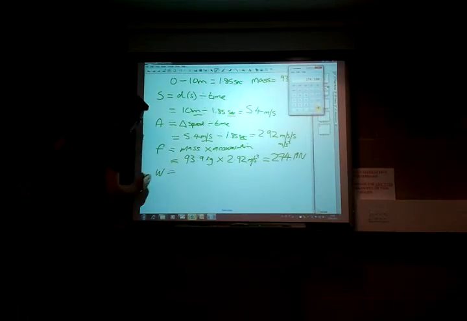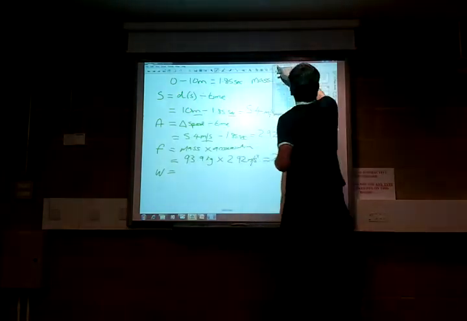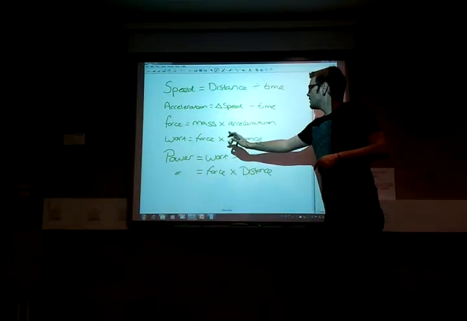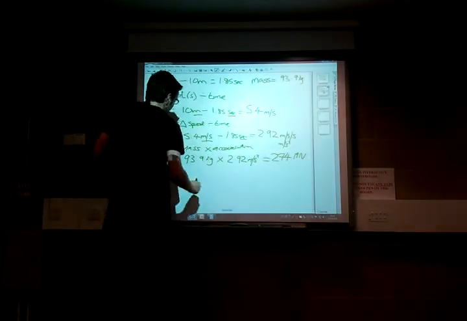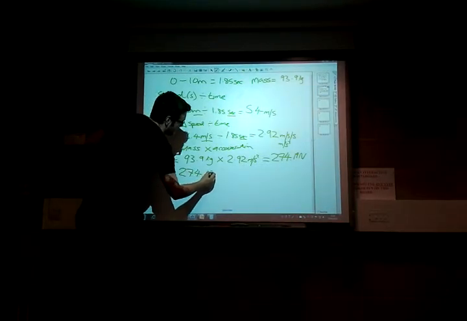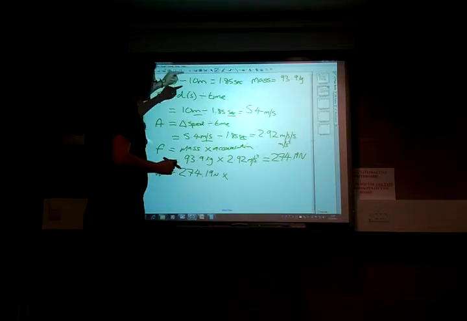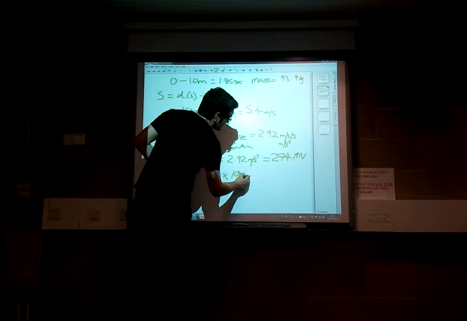So work is equal to, if we go back here, obviously we still have all of our ones worked out here. So work, remember, is force times the distance. So our force, which is 274.19 newtons, times the distance, which again is only 10 metres. We're just looking at that initial 10 metres.